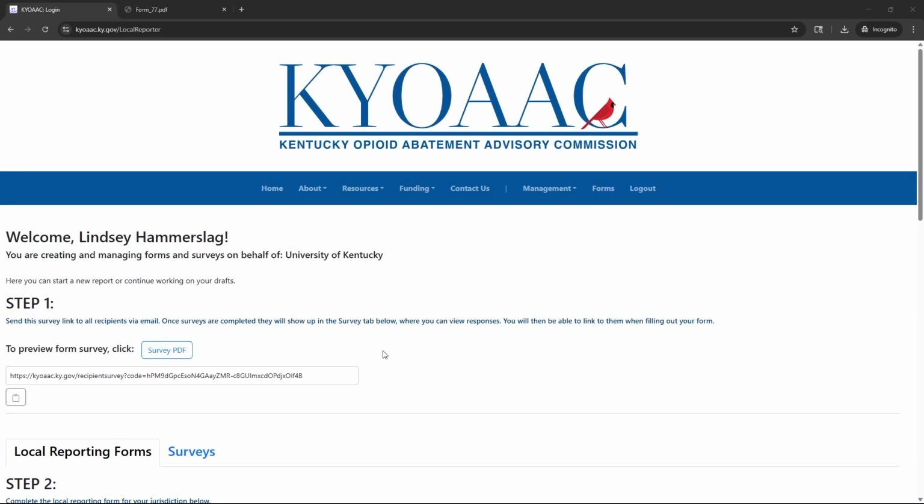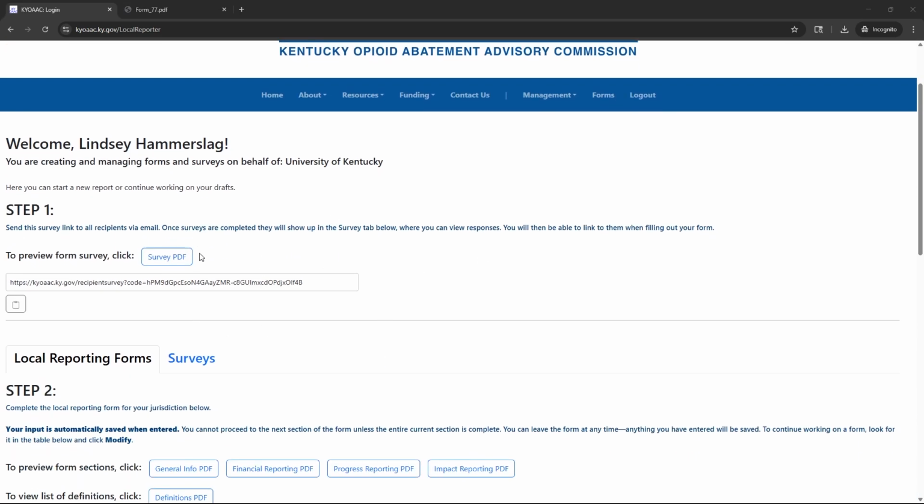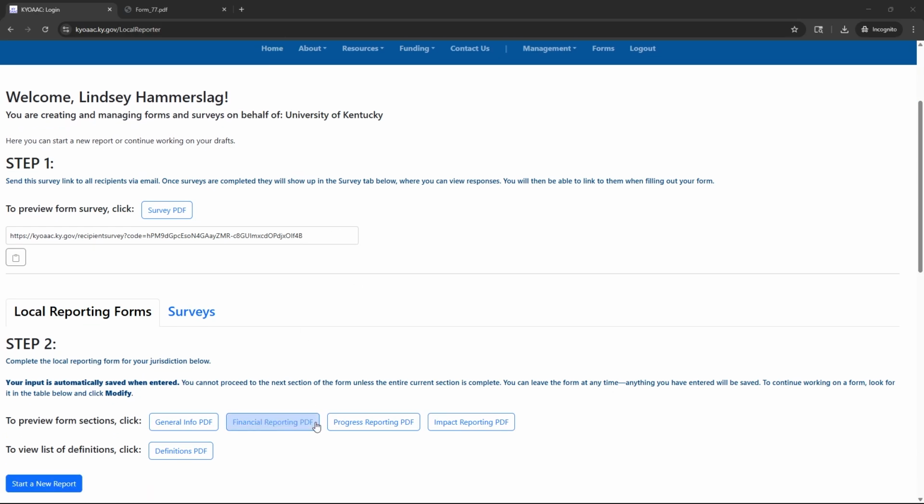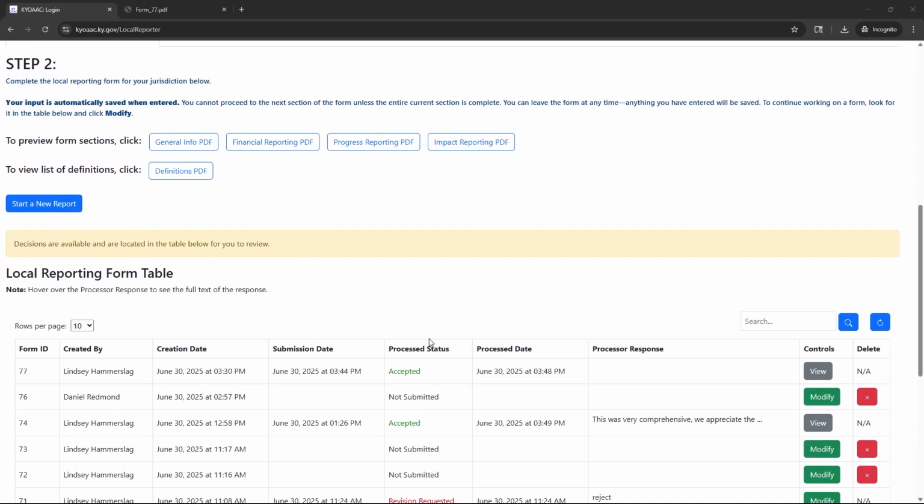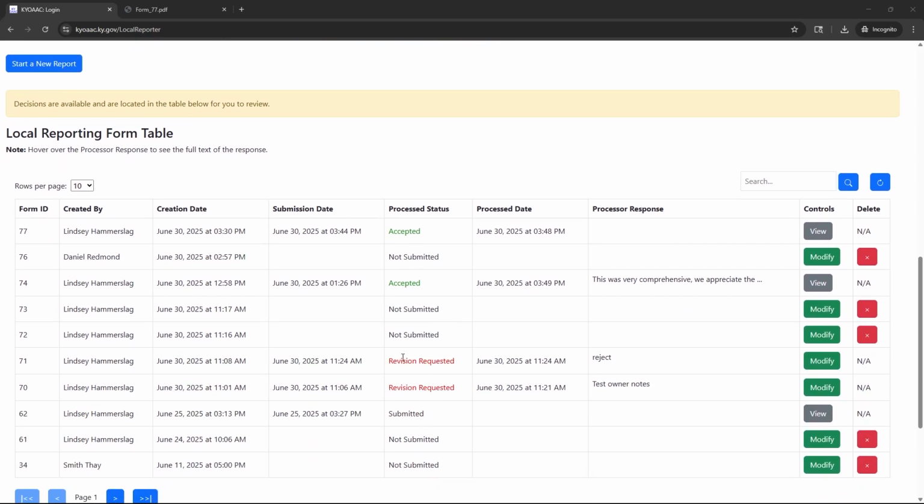To help you see how it will look when you've received feedback on your form, I've gone ahead and pushed through decisions on the forms that we were just working on. You can see that the decisions are available and located in the table to review. And I pushed through accept decisions for the form that we just worked on in an earlier form. And I also pushed through reject revision requested decisions for the other two forms. So if you see a status like this, it means that you have the opportunity to modify your form and resubmit it for reconsideration by the Commission.